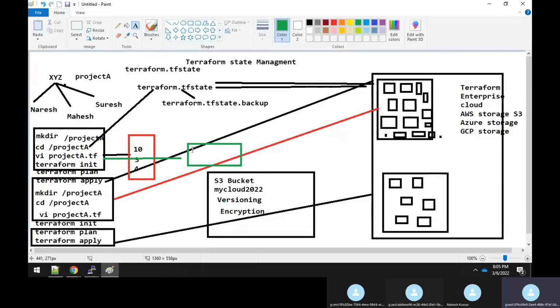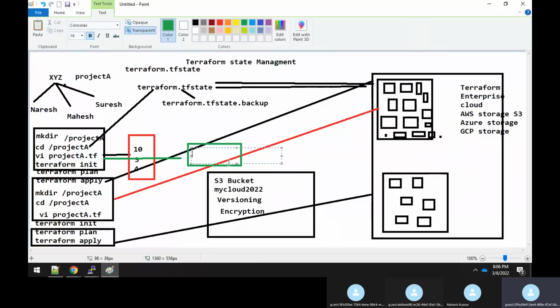In your terraform.tf file, you mention that, hey, instead of storing the terraform.tfstate file in my local drive, don't store it here, store it in an S3 bucket.